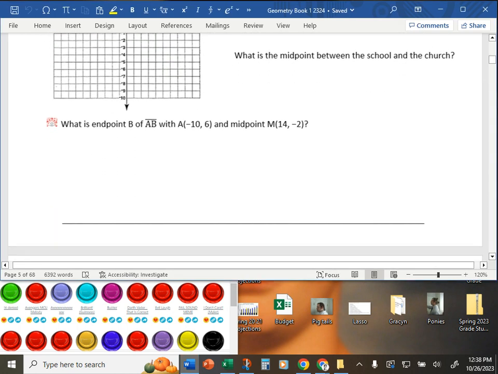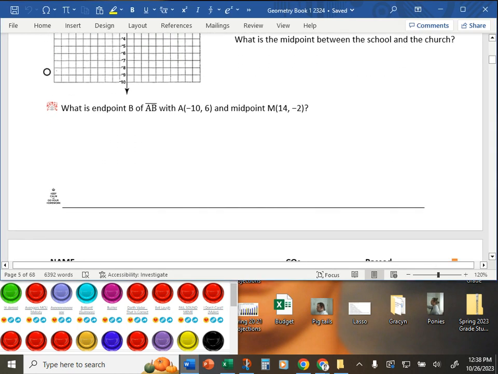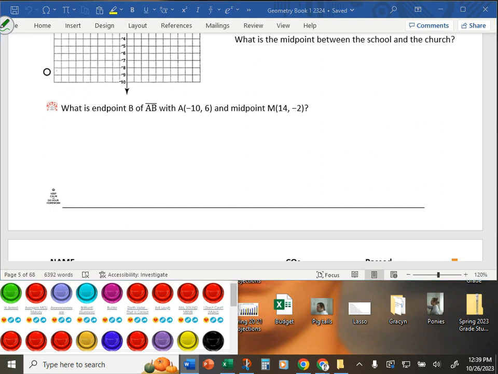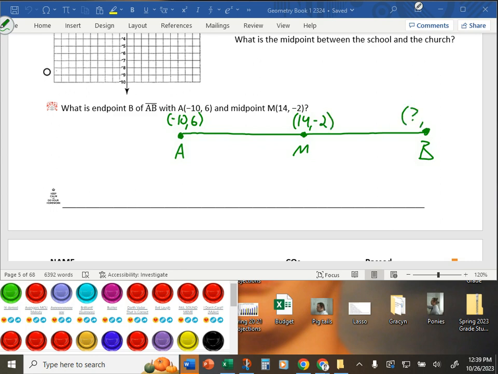a challenge question at the bottom says, what is endpoint B of segment AB given an endpoint negative 10, 6 and midpoint 14, negative 2? So basically, I'm giving you a segment. Here's point A. Its location is negative 10, 6. Over here is B. In the middle is point M, and this location is 14, negative 2. What's the ordered pair of the other endpoint?